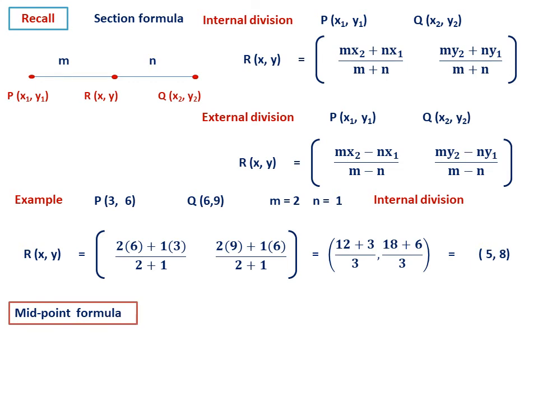Similarly, we have also studied one more thing, the midpoint formula. So R(x, y) will be equal to, if R is the midpoint of PQ, then the formula is (x1 plus x2) by 2 and (y1 plus y2) by 2. So this is the formula for midpoint. So these are the things we studied at school level. So therefore I told you, let us first revise what are the things we studied with a simple example, then we shall continue.